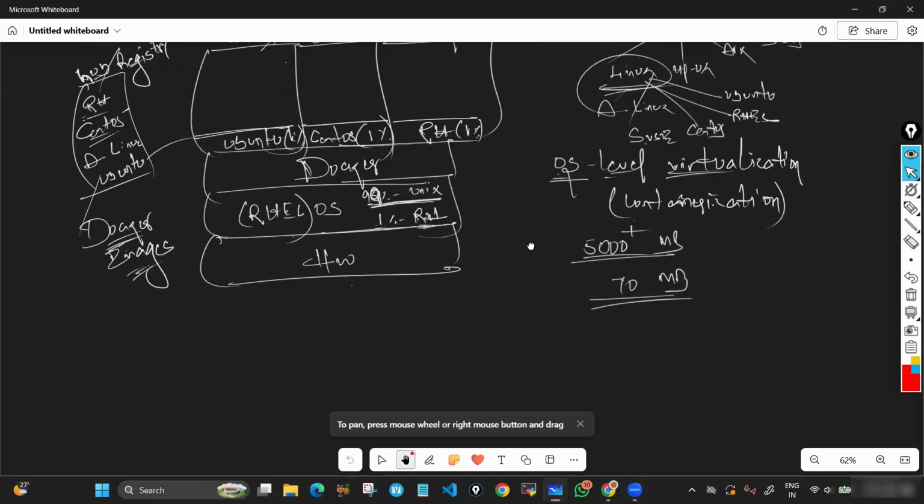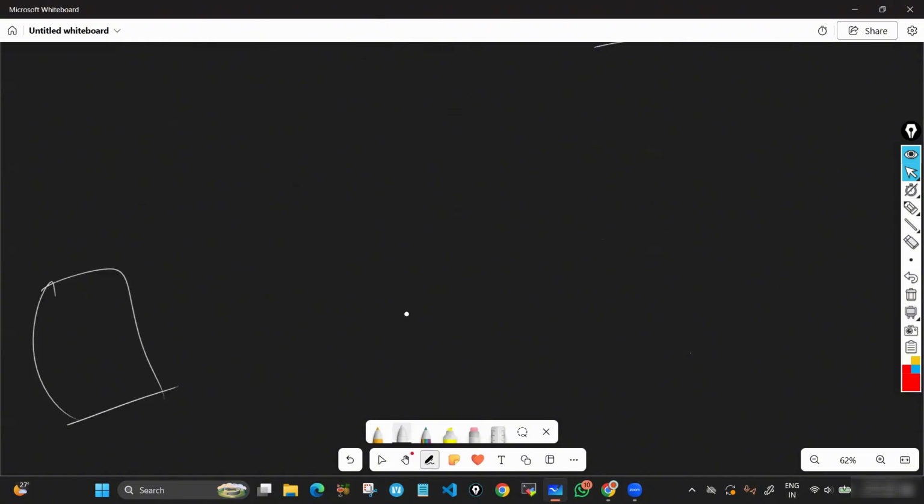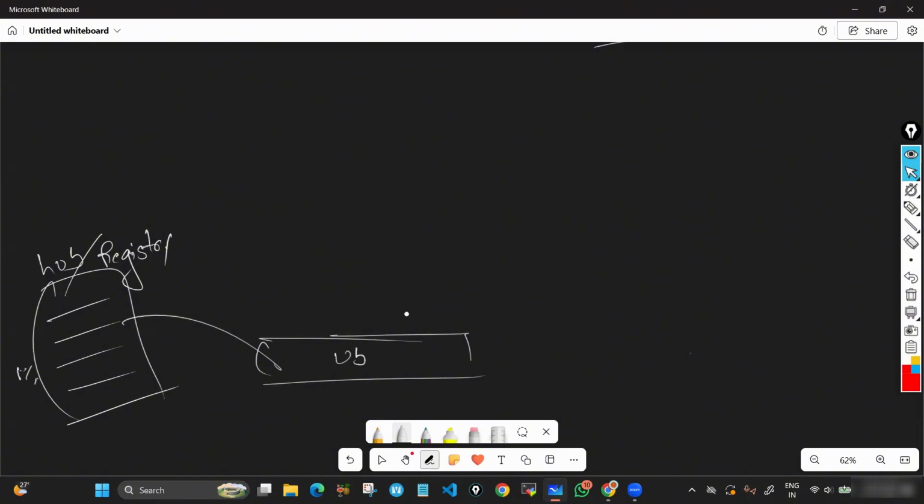Coming to the remaining two keywords that we need to understand, that is layered file system. Let's say this is my Docker Hub, or Docker registry we can call. Here we have images: CentOS, Ubuntu, Red Hat, images of only 1%, that particular OS features. Now what I'll do, I take one image. This is an image, let's say Ubuntu. From Docker Hub, I have taken this image. From that, I have created my container.